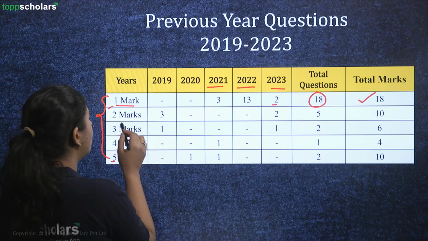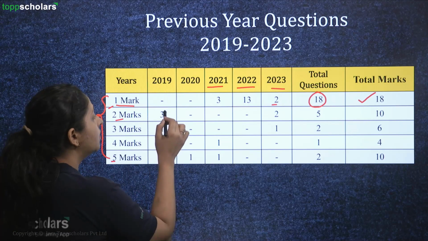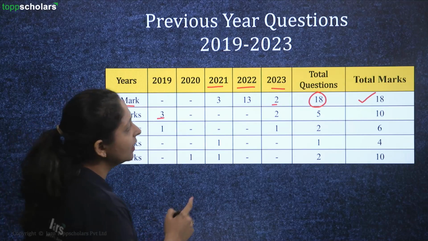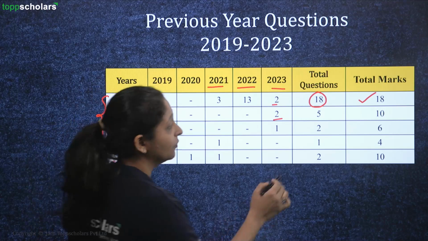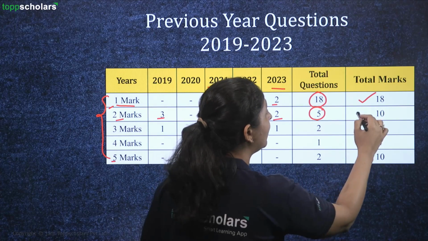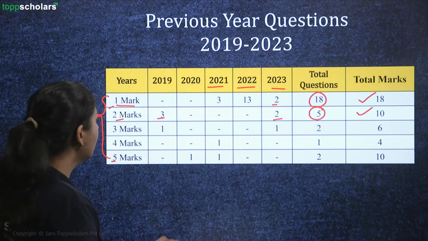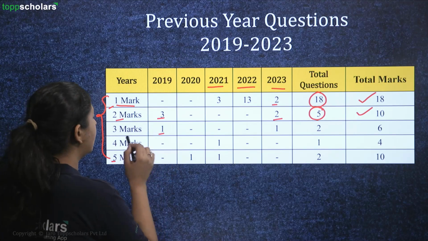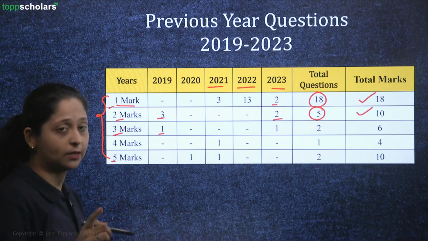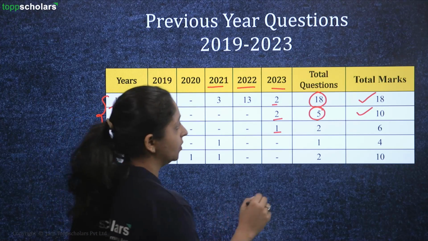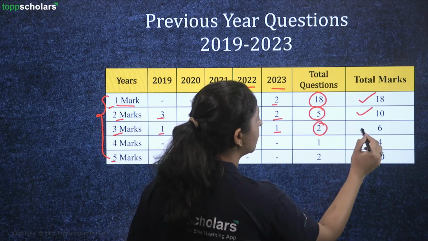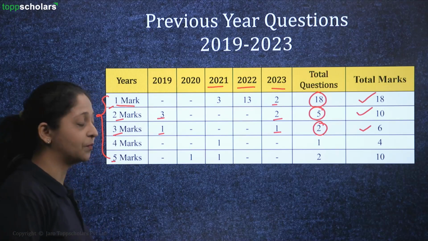Then if you go for 2-mark questions, you got 3 questions in the year 2019 and 2 questions in the year 2023. Total 5 questions holding 10 marks for you. Then in the year 2019, for 3-mark type questions, you had 1 question. And for 2023, again, there was 1 more question. Total 2 questions holding 6 marks for you, right?